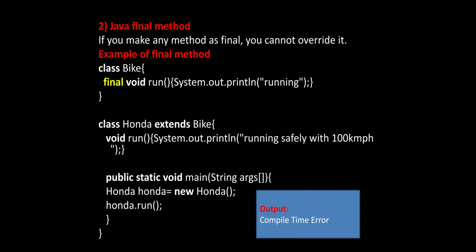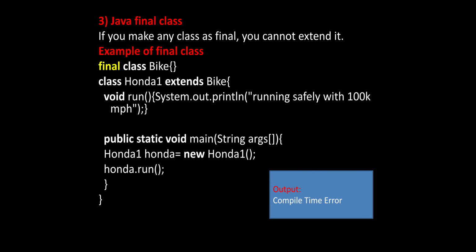I hope you understand the importance of final method and usage of the final method. Again, the third one is final class. The class which is initialized with a final keyword is a final class. If you make any class final, you cannot extend it. It's nothing but we cannot override the method.